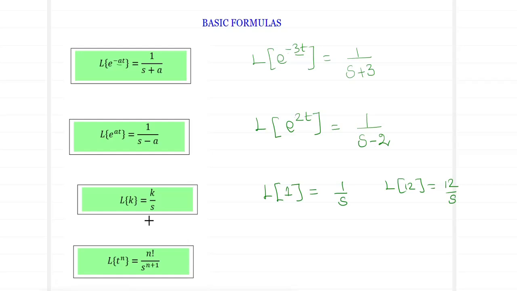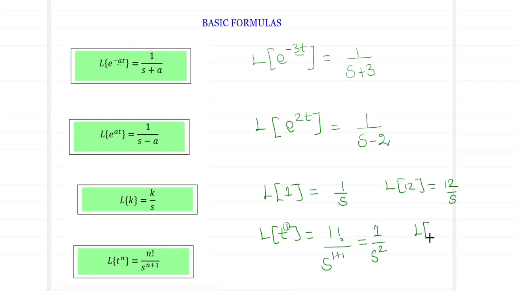Now this can be further moved on to any t raised to the power of n. So what will be Laplace of t power n? It is n factorial by s power n plus 1. So what will be Laplace of t? What is the power n over here? n is 1. So you have it as 1 factorial divided by s power 1 plus 1. 1 factorial is equal to 1, and this will give me s square. So Laplace of t is 1 by s square.